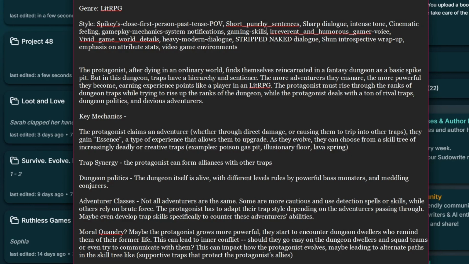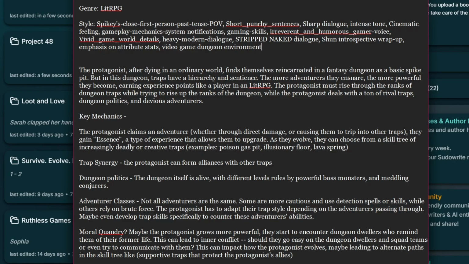Our protagonist has to have a sense of humor, or it'll get real boring if all Spiky does is brood like a grumpy edgelord. The stripped naked dialogue portion is a tip from John Creason, a Sudowrite teacher. It really helps to remove some of the purple prose from the dialogue. The shun introspective wrap-up portion is because AI models love to make sappy happy endings for all. Sometimes they even end the story for you with a thought-provoking rant that nobody asked for. We're all in this together. Nope. Go out and touch grass AI because we want none of that. Add +15 to your wisdom stat if you noticed I changed the end a little. I decided to go with video game dungeon environment because Spiky isn't going to move out of the dungeon. At least not for now.